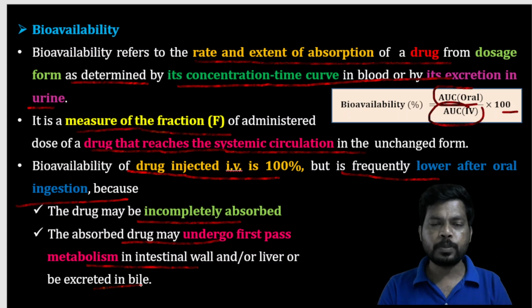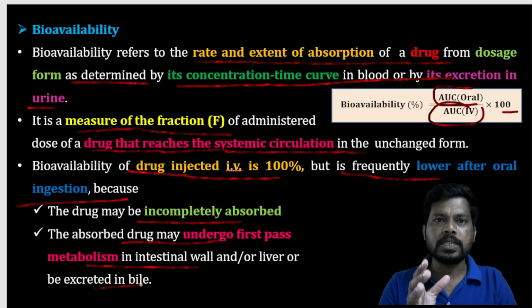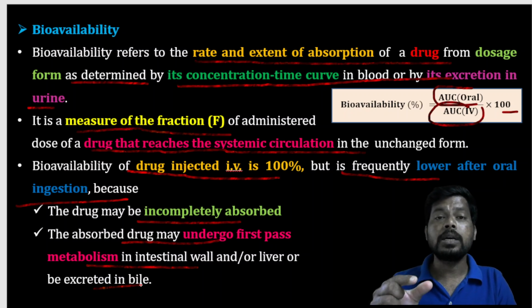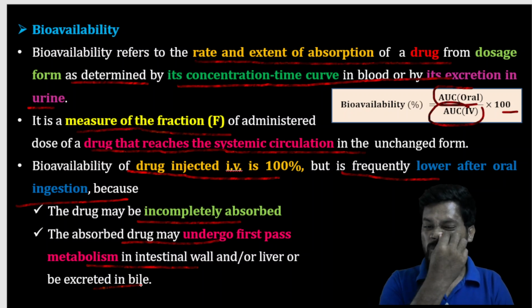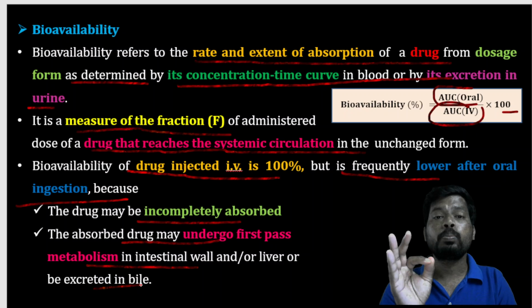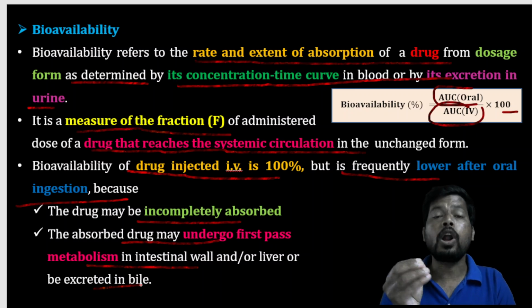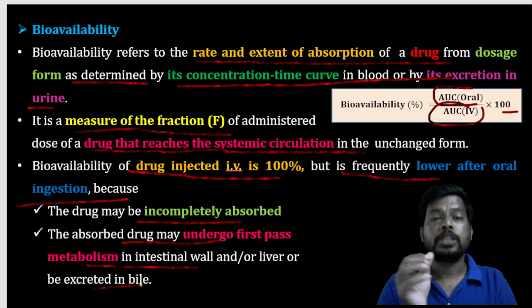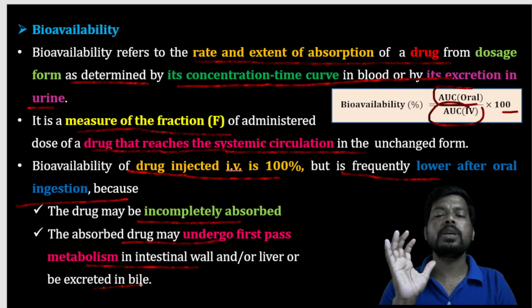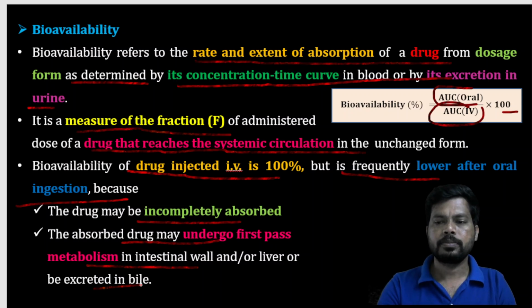What is first pass metabolism? When the drug passes through the intestine and liver, there is a chance of inactivation. So that decreases the concentration of drug reaching the blood. So there are two reasons. One is poor absorption, maybe not proper absorption, and one is undergoing first pass metabolism. These two factors will affect the drug absorption as well as drug concentration in the systemic circulation.